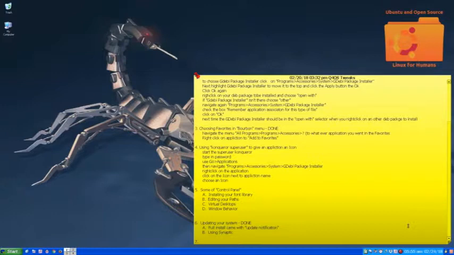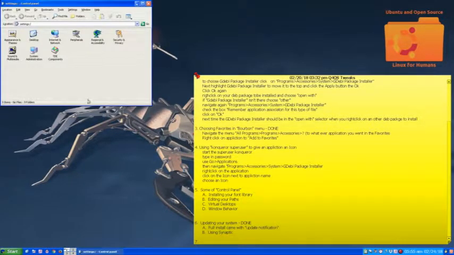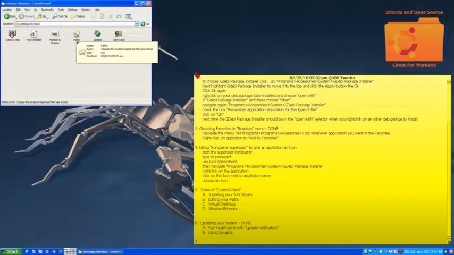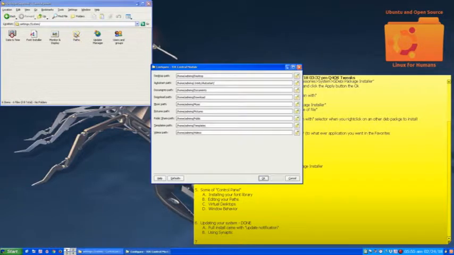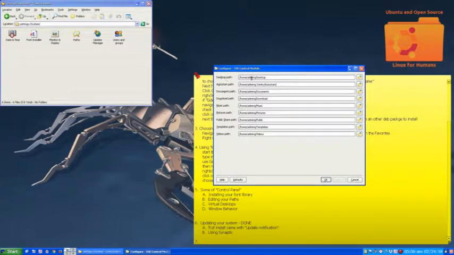So this is another segment of Control Panel. So let's start it. This one is going to be about system admin again, but paths. So we're going to edit our paths. What do I mean by paths? Well, as you can see, there's a desktop path, autostart, documents, downloads, music, pictures, public shares, templates, and videos. So these are paths that you can assign or create.